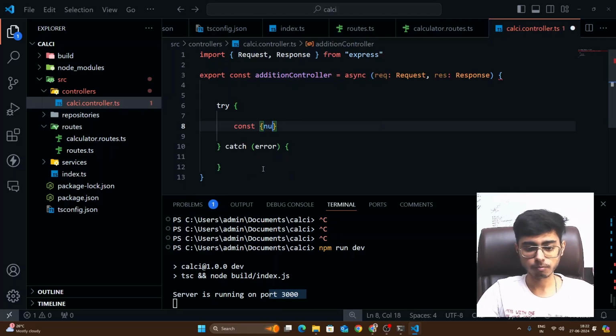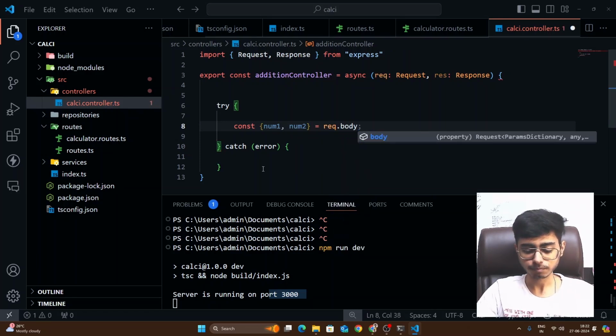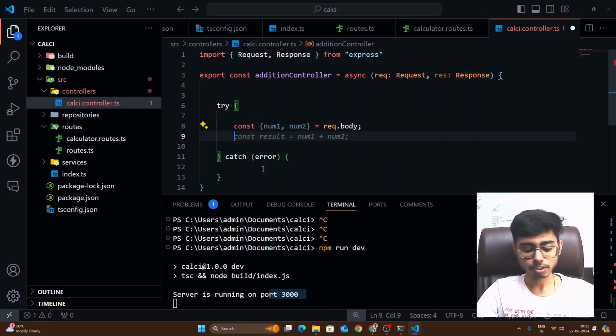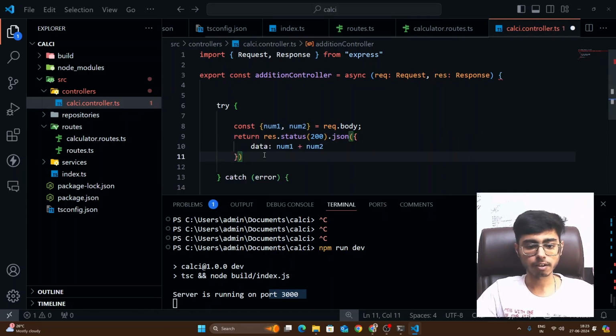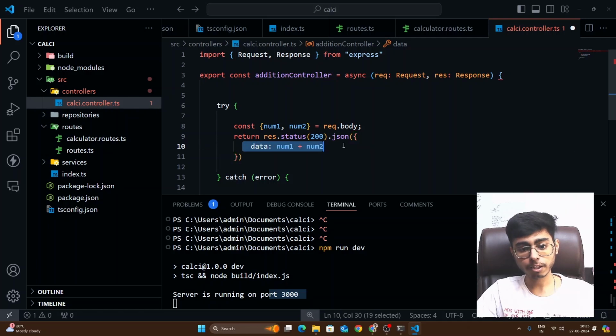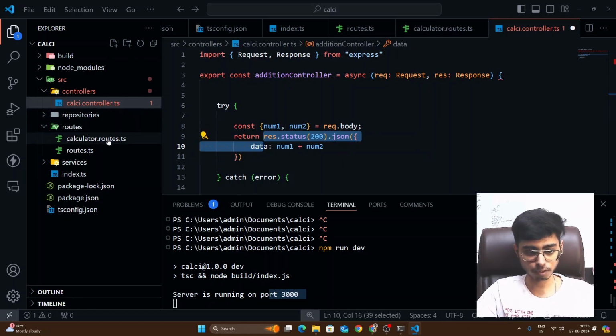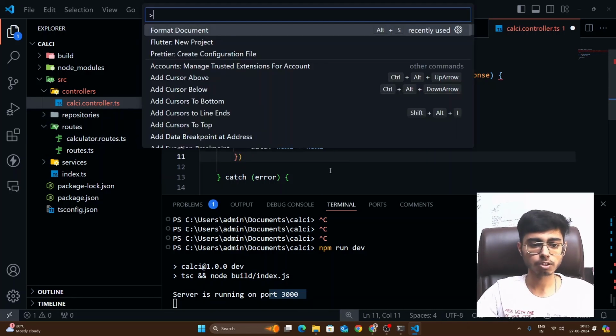So const num1, num2, the two numbers I'll be passing, is equal to request.body. How to pass it I'll show, and this should actually return response.status(200).json, and it should be returning num1 plus num2. So see here what I did, here I have put all my application logic also in the controller function itself, but this should be avoided. This part has to go in the repository or in the service. So we'll do that, but let's first do this thing.